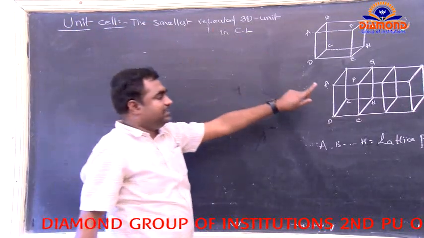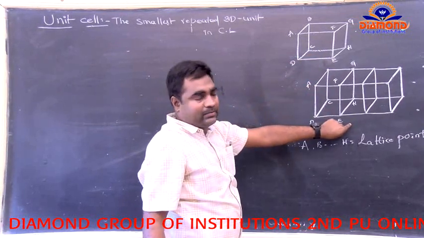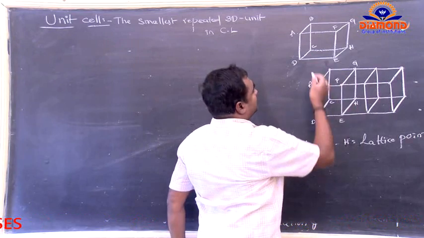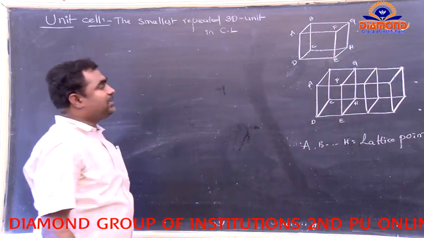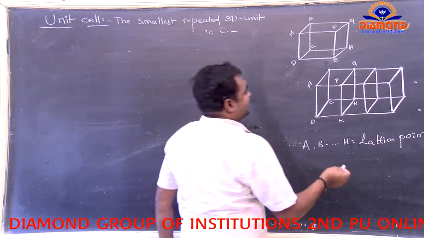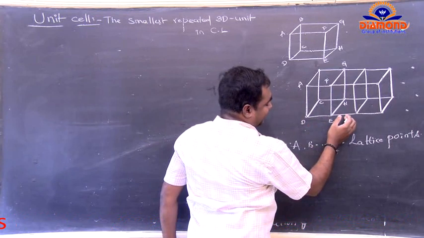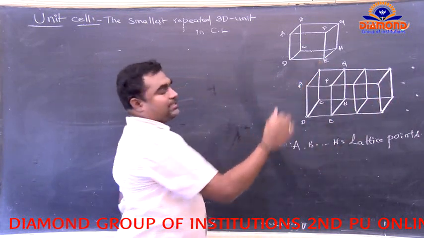Suppose I take the unit cell. This unit cell is taken from the crystal lattice. So from the crystal lattice, we have to choose only one part. That belongs to the repeated unit, A, B, C, D. So it is repeated here, and it is repeated here. So it belongs to the repeated system.